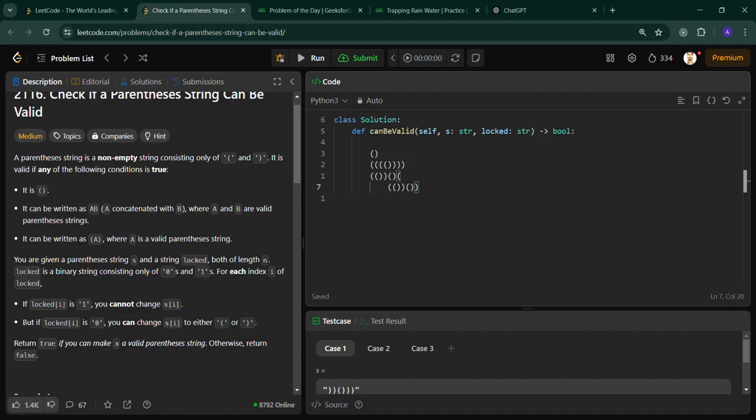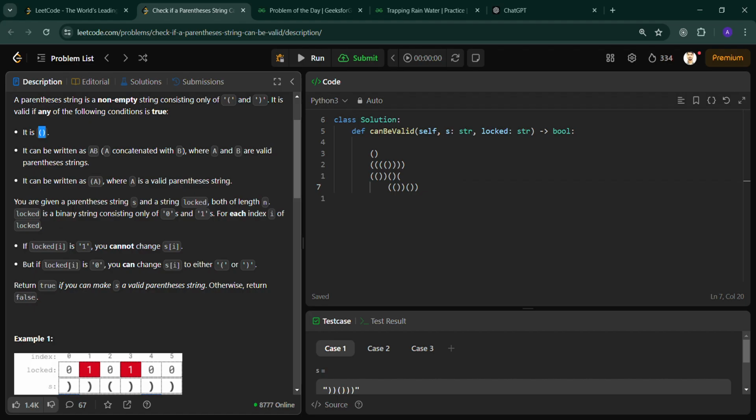Firstly, read the question. A parenthesis string is a non-empty string consisting of only open and close brackets. It is valid if any of the following conditions is true. It is an open bracket and a close bracket. It can be written as AB, like this. It can be written as (A), with any valid string inside.